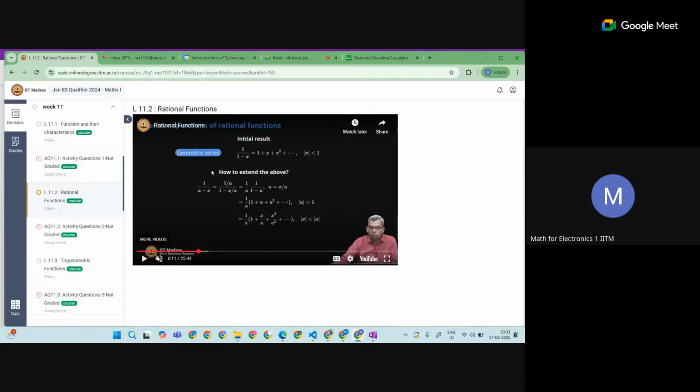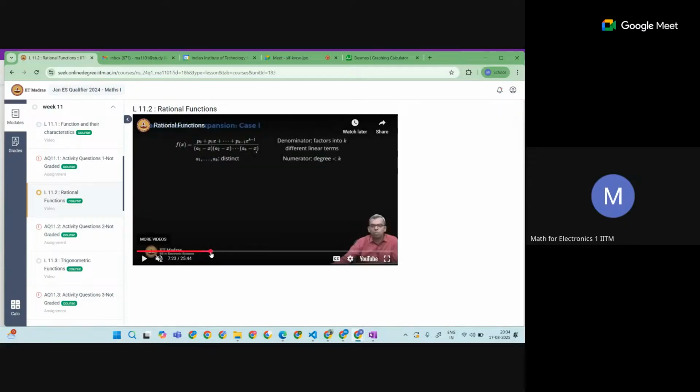You can take common, make this a as 1, and write x as x by a, and expand on that, you will get the same. That is one use. This is a very good idea to remember. Sometimes getting the series is tough, but if you remember this series, you can convert any kind of this into a series form. This is the good thing in maths. I hope you have seen it.